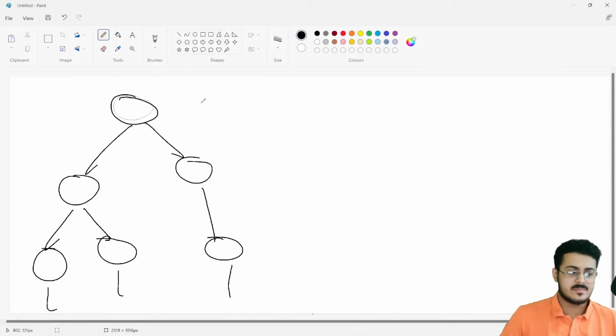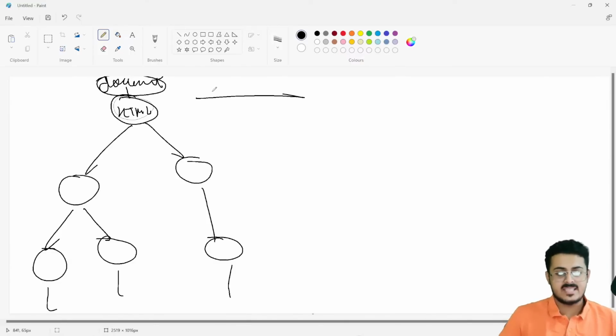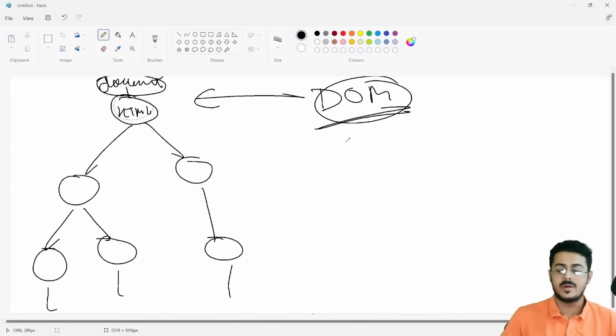Exactly. So I told you that the first node will be HTML, but I was hiding one more fact: above that there is one more node called the document. And this is called the DOM tree, or Document Object Model.